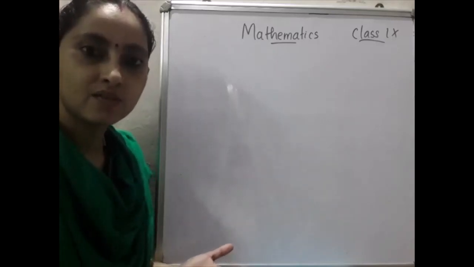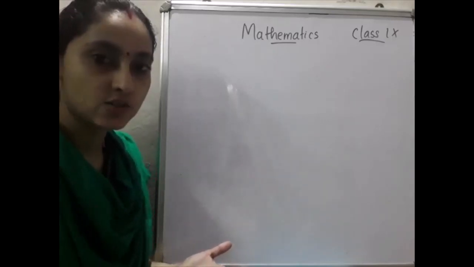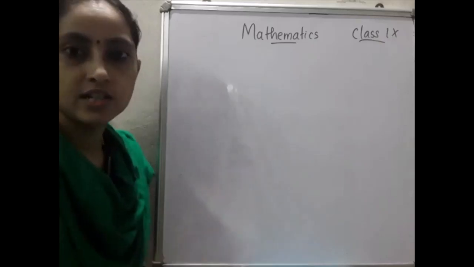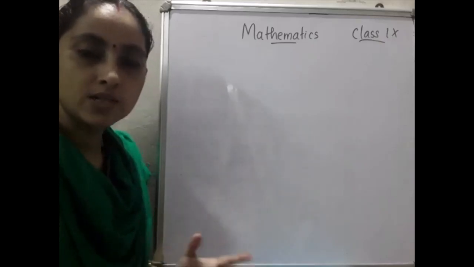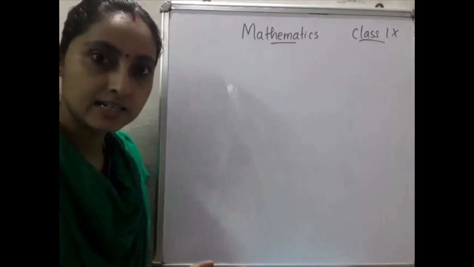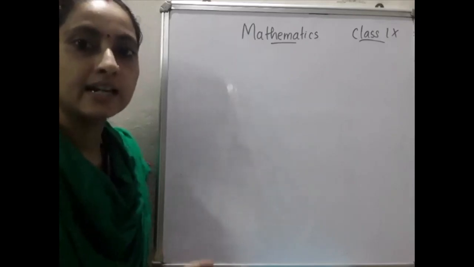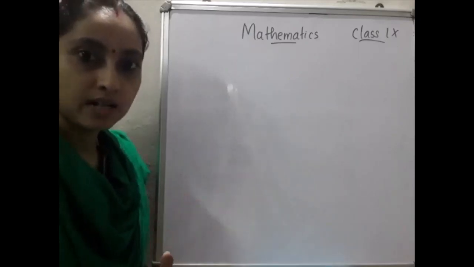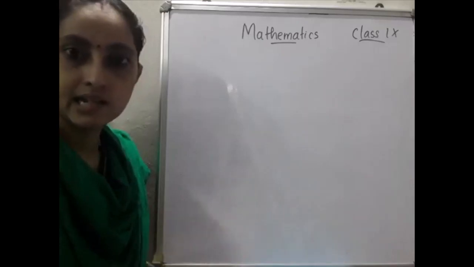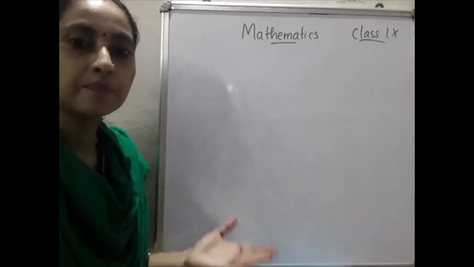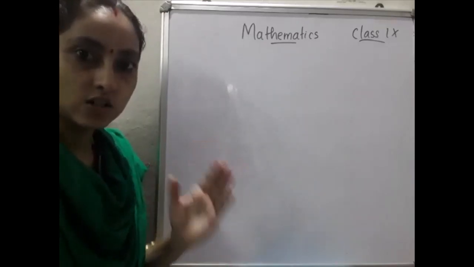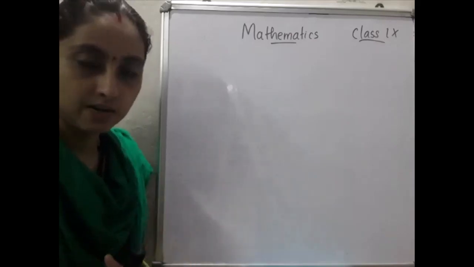Then reflex angle, straight angle, and all those things we discussed. Then vertically opposite angles, adjacent angles. Then we moved to parallel lines, intersecting lines, then corresponding angles, alternate interior angles, all those things we completed.